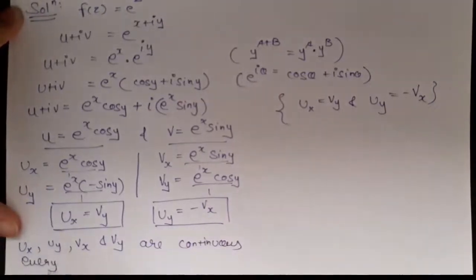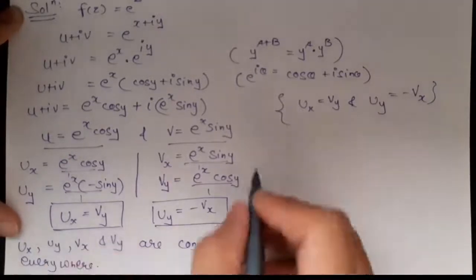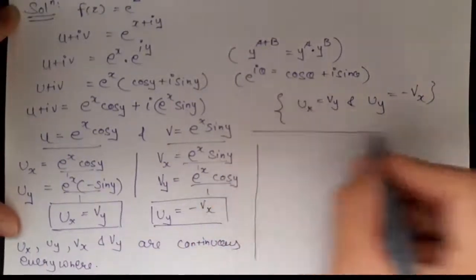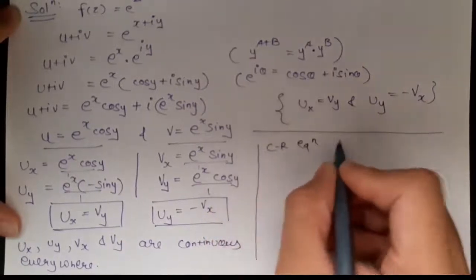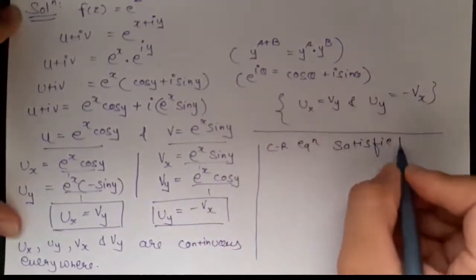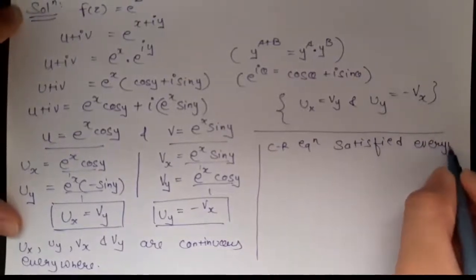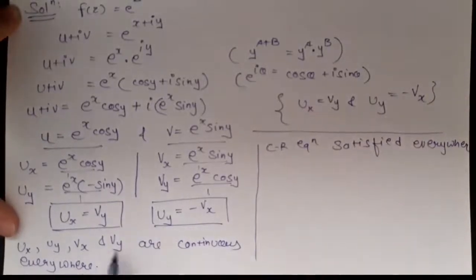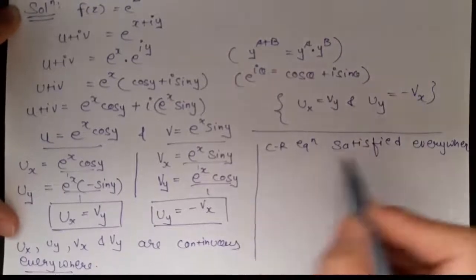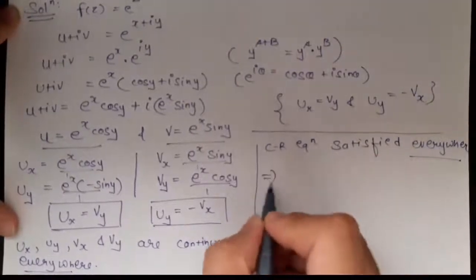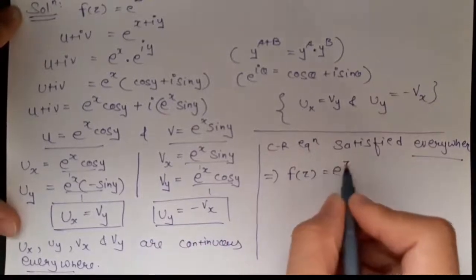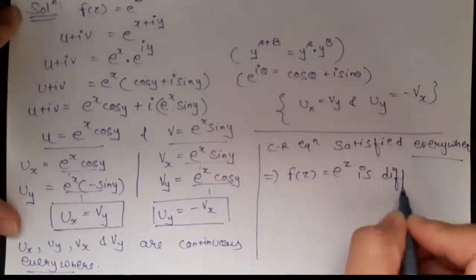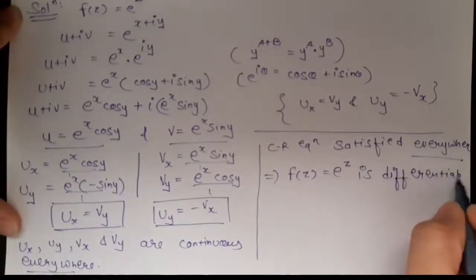And also we have seen that the CR equation is satisfied everywhere. This means it is true for every value of x and every value of y. So now, as the functions ux, uy, vx and vy are continuous everywhere and the CR equation is also satisfied everywhere, we can conclude that the function f of z equal to e raised to z is differentiable everywhere.